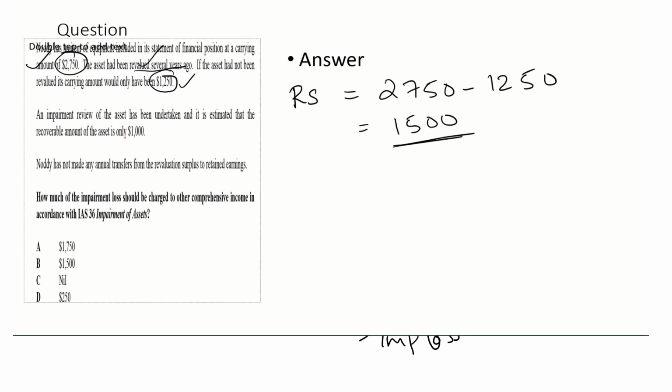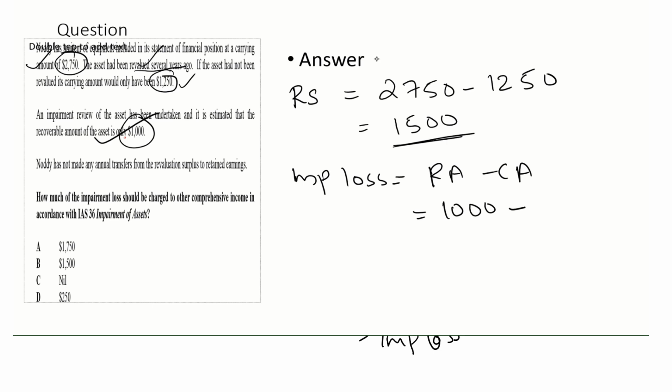Continuing, an impairment review of the asset has been undertaken. Its estimated recoverable amount is only 1,000. So now, impairment loss. How will you calculate impairment loss? Recoverable amount minus carrying amount. The question states that recoverable amount is only 1,000, and carrying amount right now is at the revalued figure, which is 2,750. That means there is an impairment loss of 1,750.